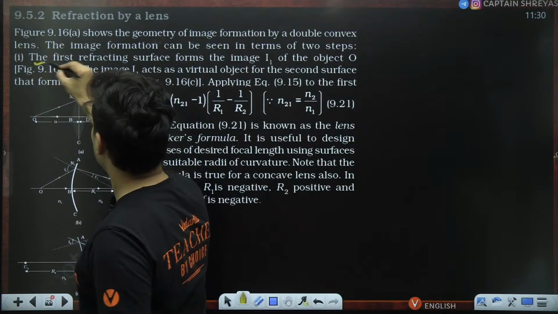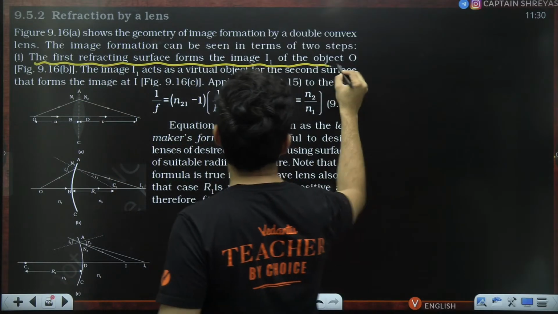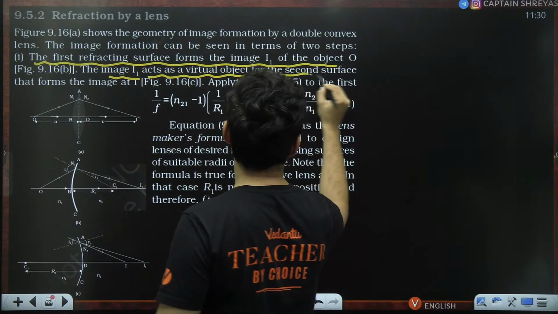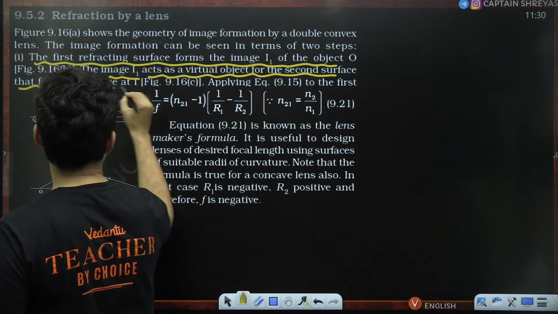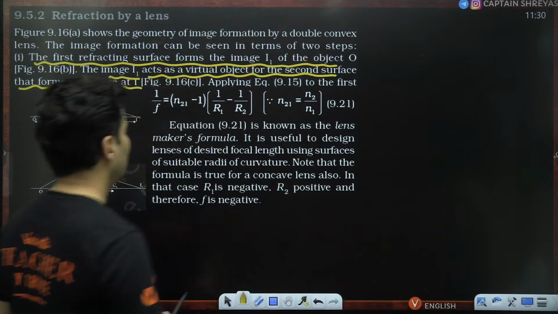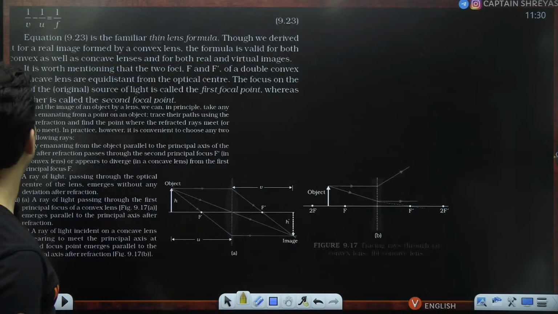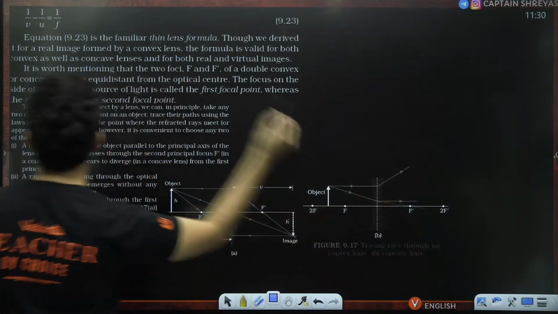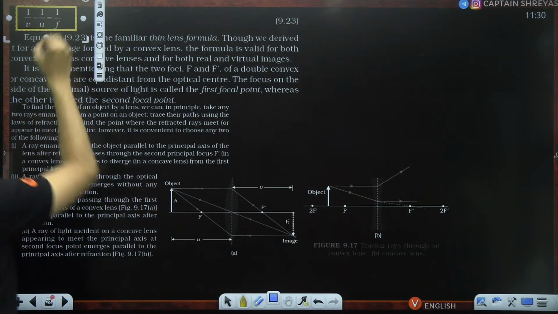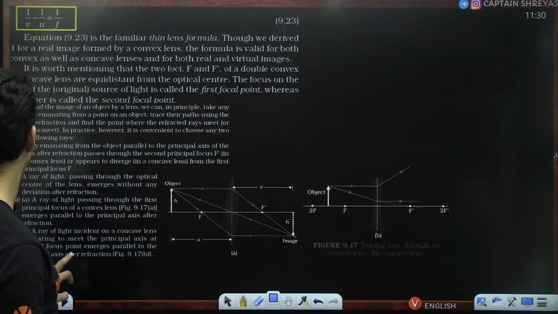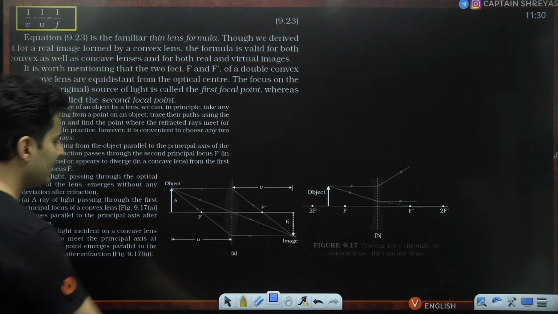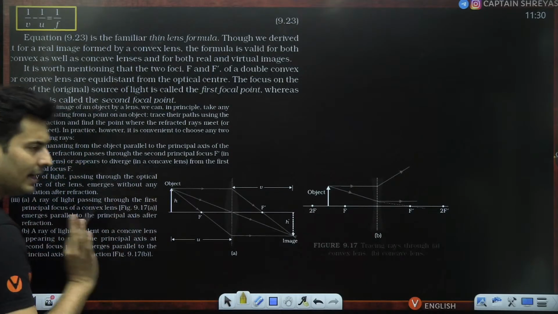So here the first refracting surface forms an image 1 from the object. The image 1 acts as an object for the other surface that forms the final image. So using these formulas, we basically get this: 1 by v minus 1 by u is equal to 1 by f, and also these are the rules used for ray tracing.